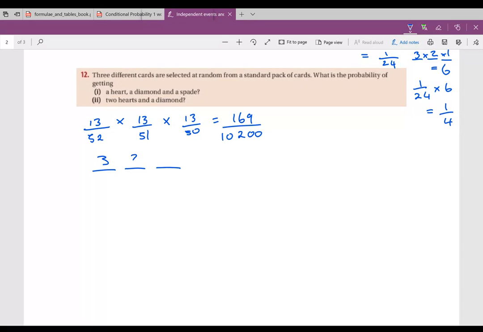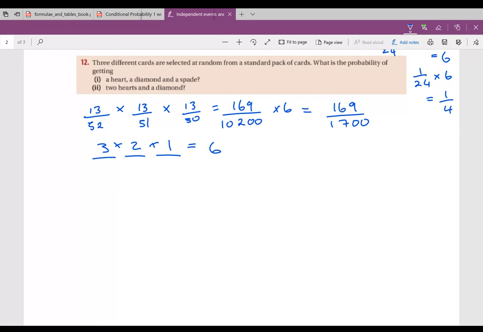Whatever I take, I'll be left with 2 options and 1 then, which will give me 6 total options. So I'm multiplying this by 6, which will give me 169 over 1,700.